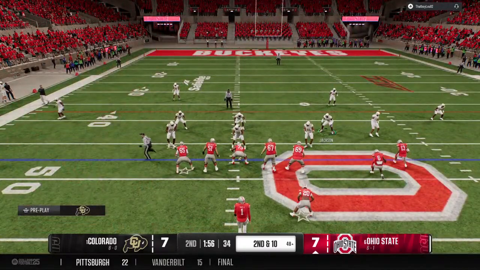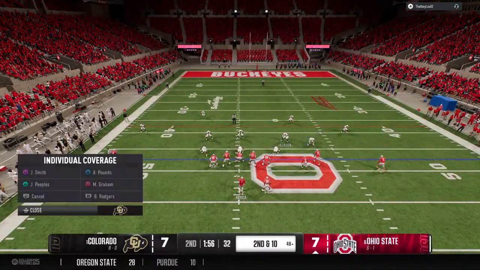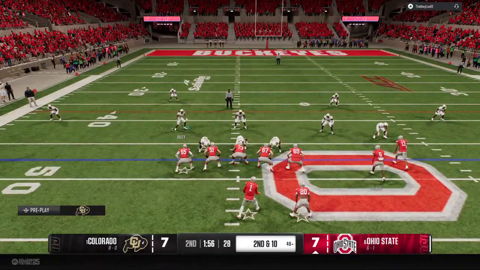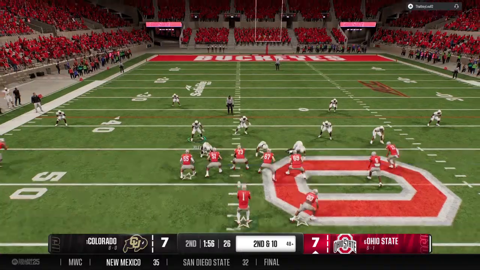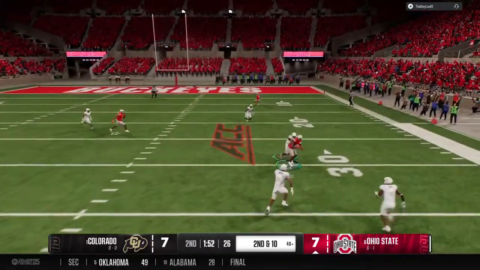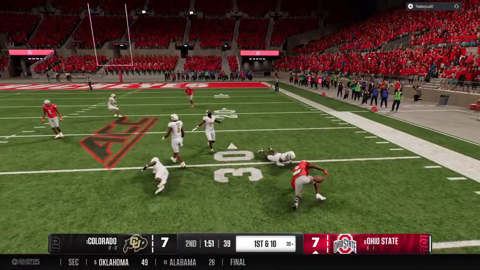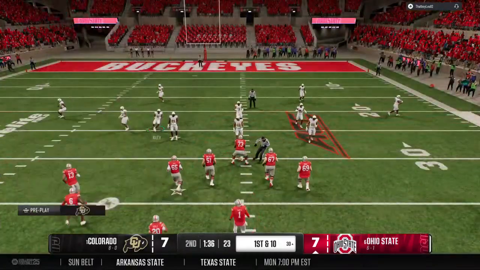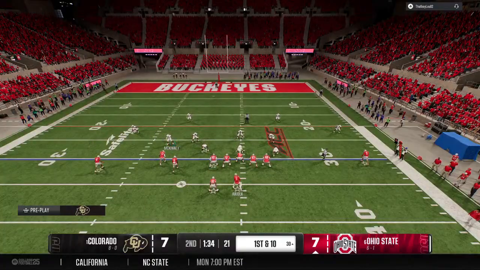Second down play coming up for this offense. Quarterback adjusting now to the defense. Looking to pass here on 2nd down. Lets it fly to the wideout. It's caught downfield. Brought down after the catch, but the gain moves the ball to the 30. The Buckeyes line up on 1st and 10 now.